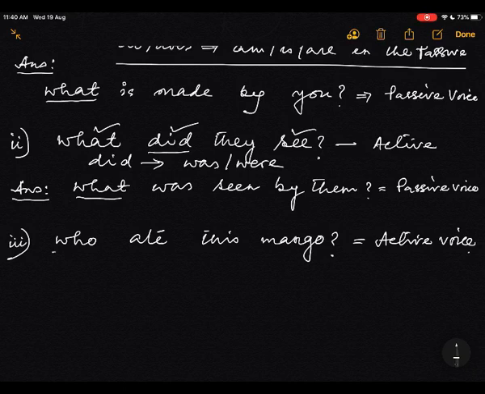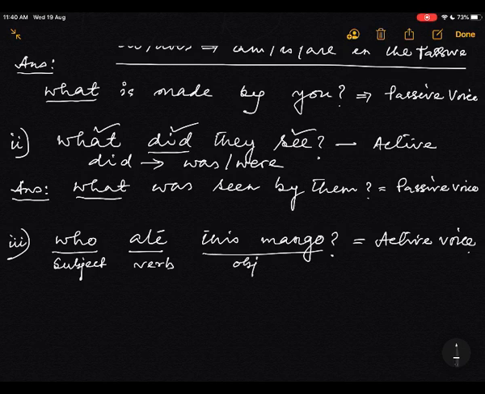Here who is the subject, just like an assertive sentence. And here it is the verb. See, subject plus verb, then this is the object. So the structure is subject plus verb plus object. So very, very easy change as it is an assertive sentence.